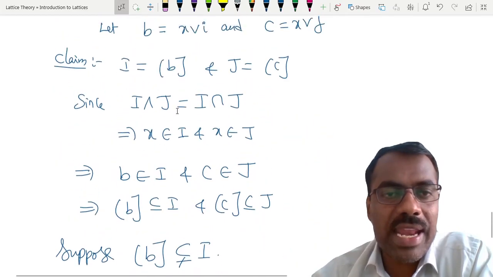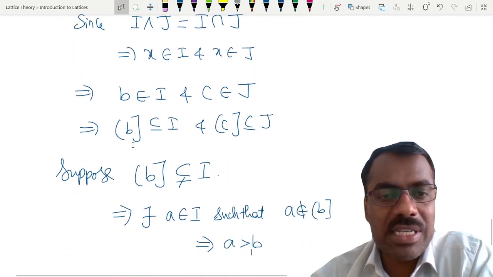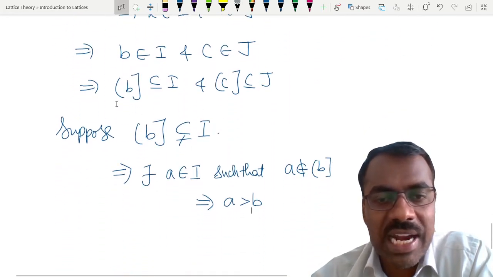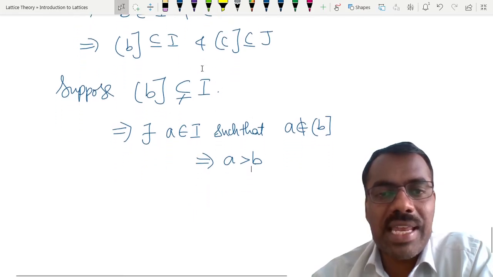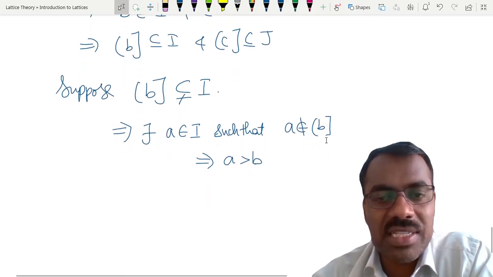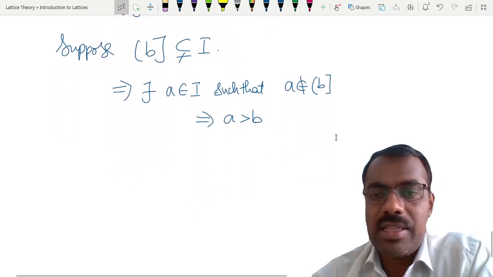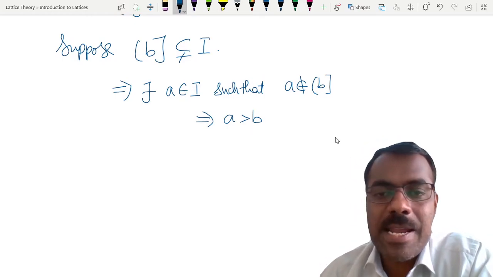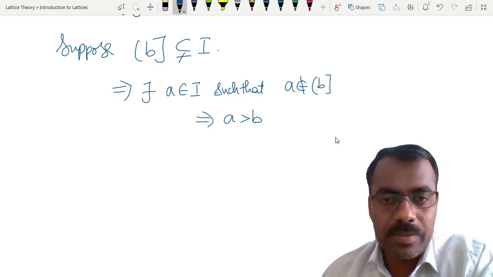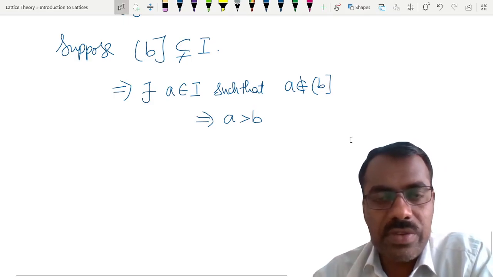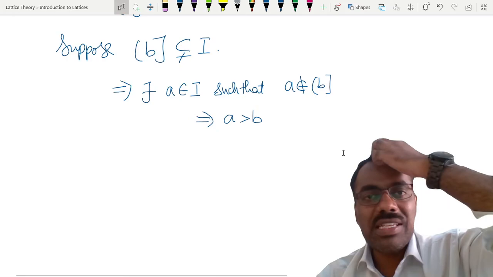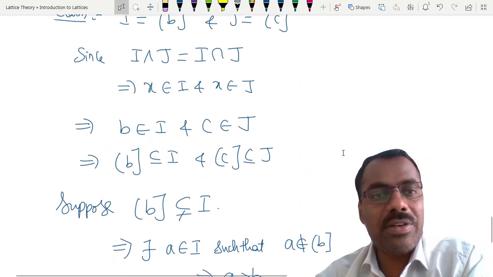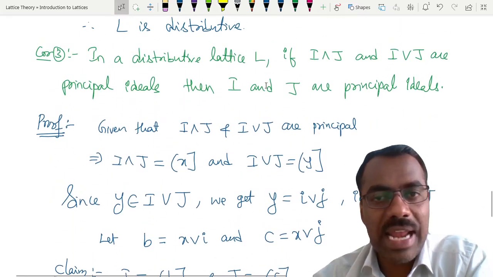We want to show they are actually equal, right? Suppose not. That means what? If at all it is strictly contained in I, that means there exists an element in the ideal I which is not in this principal ideal. So A is not in the principal ideal, B, means A is strictly bigger than B, right? Okay, so now we will try to get some pentagon, then that will be a contradiction to our distributive lattice.